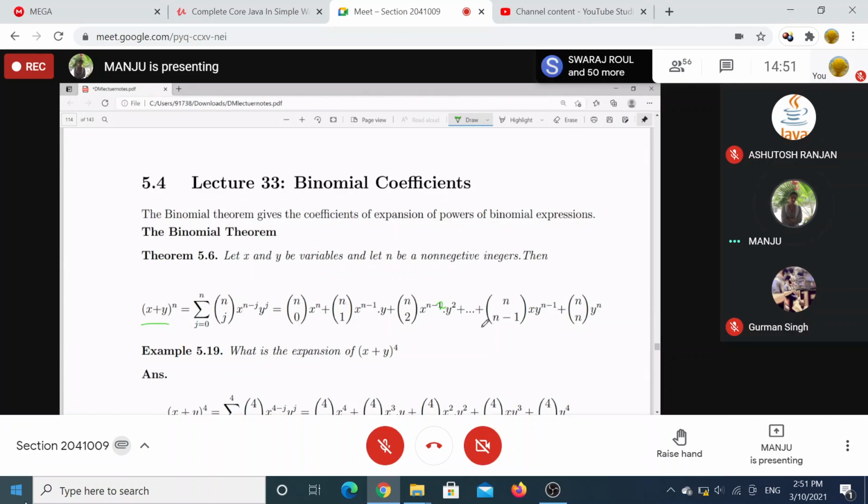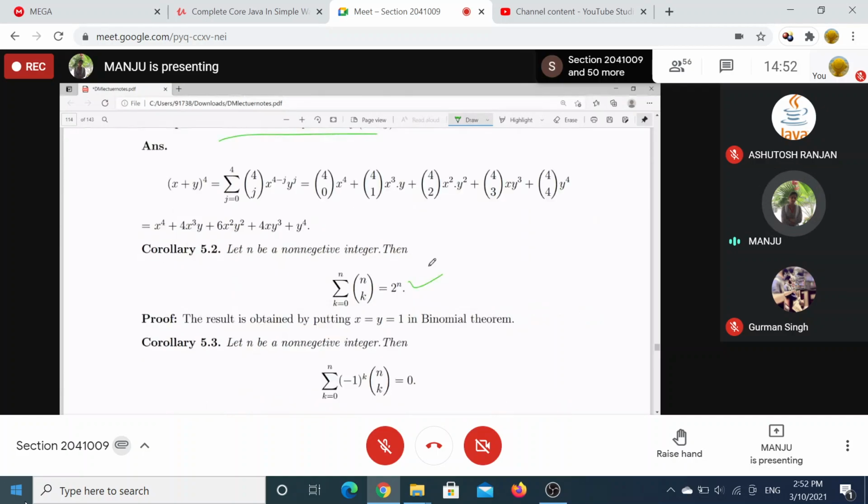Here n is fixed, j is changing, and the powers are changing. So how are these changing? By this one, C(n,j), we put in summation, it will be x to the power n minus j, and whatever we are subtracting goes in y, so y to the power j. So you can expand for any n, okay? If you put x and y as 1, you get this expression.